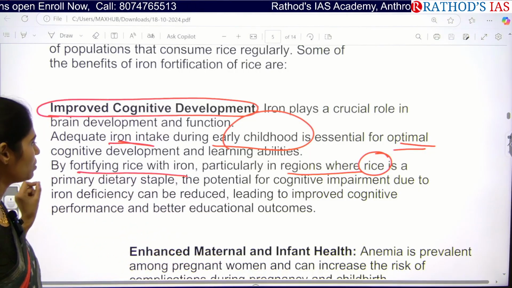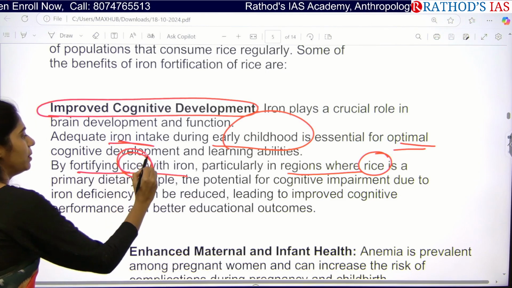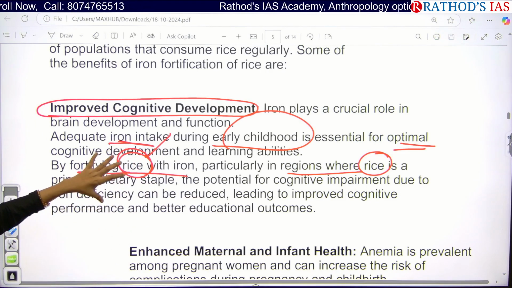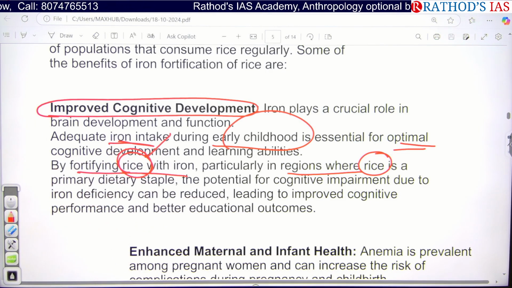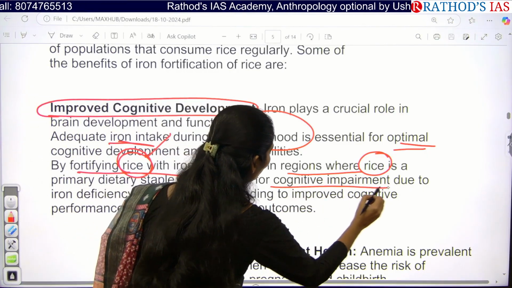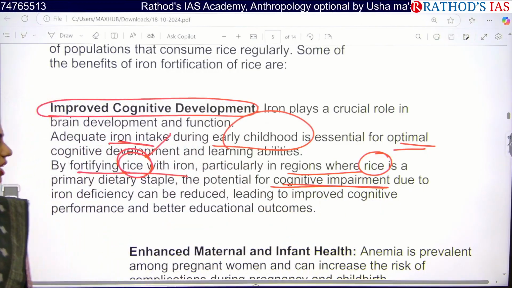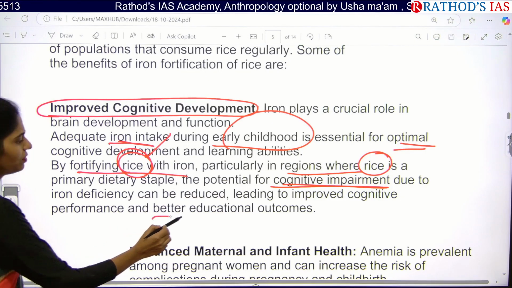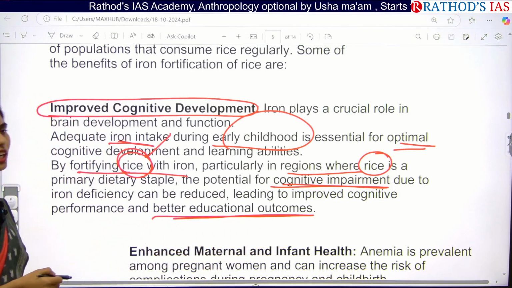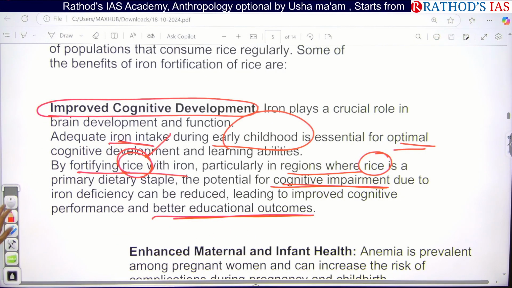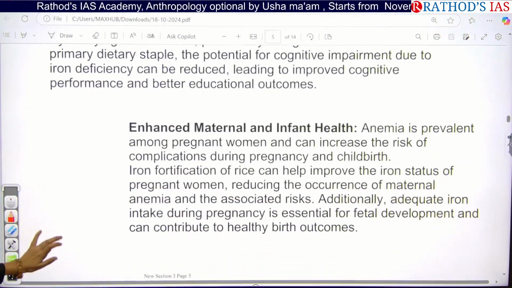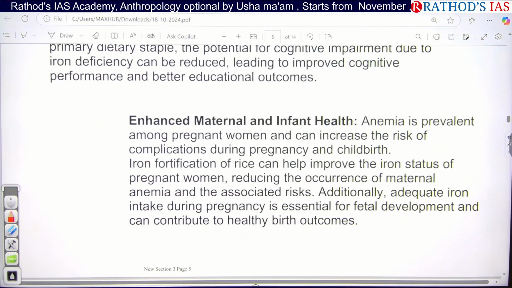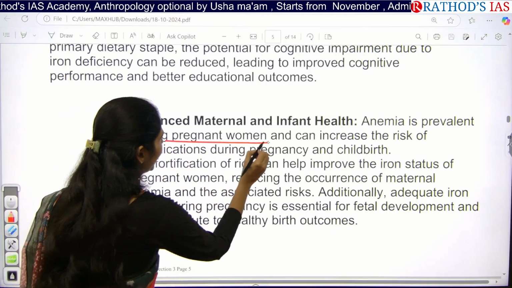So because of this, wherever we are using rice as a staple food in our country, we have to go for fortification of rice, so that we can also improve cognitive development of the children, and we can also get better educational outcomes in the children as well. And next one is, we can enhance maternal and infant health. So anemia is prevalent among pregnant women.